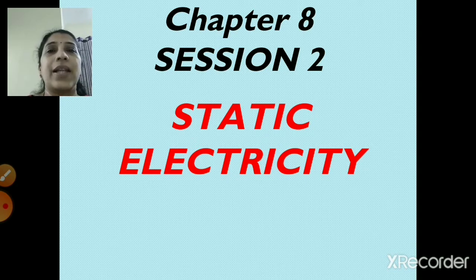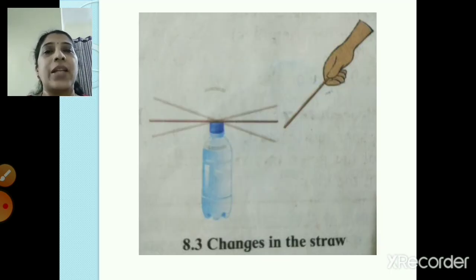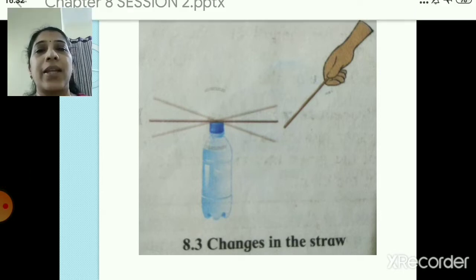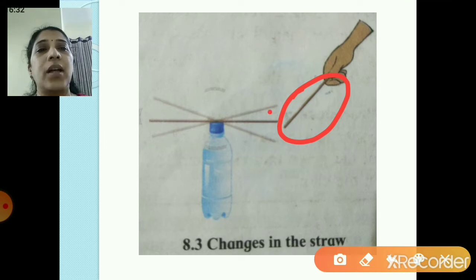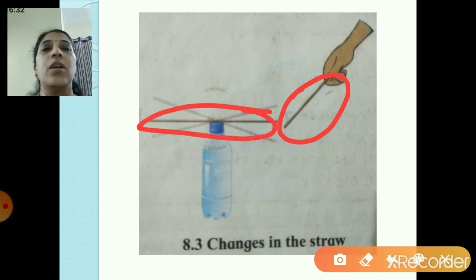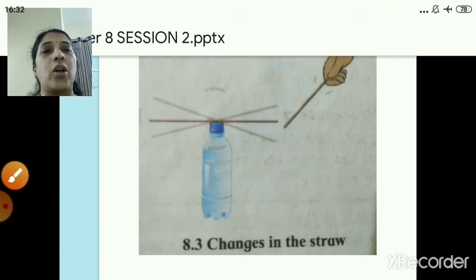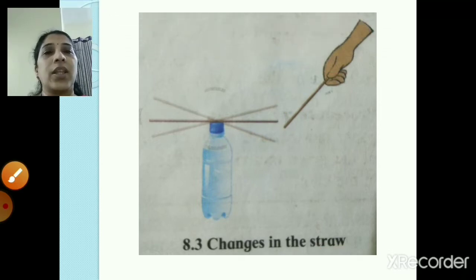So now let's move to today's part. We are still discussing frictional electricity, right? This is the experiment wherein you can see there is a straw in one hand, and another straw is kept on a bottle. So first, children, we are going to keep just this straw on a bottle and another straw in the hand.